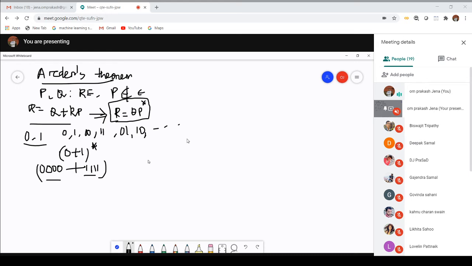Next one is, let us consider some examples. We have to construct the finite automaton. Okay. I have already given some material to you. You can easily find out what the finite automaton is from those regular expressions.